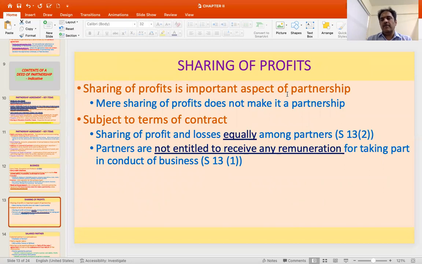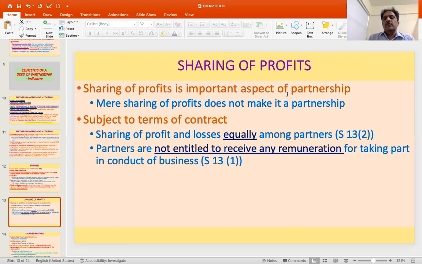So we'll have to see the facts and circumstances to ascertain whether this sharing of profits will be eligible to be treated as a relationship of partnership or not. It's just one of the elements, but it is not the only element or the most determining element. Then, subject to contract, sections 13.2 and 13.1 talk about the profit, etc.